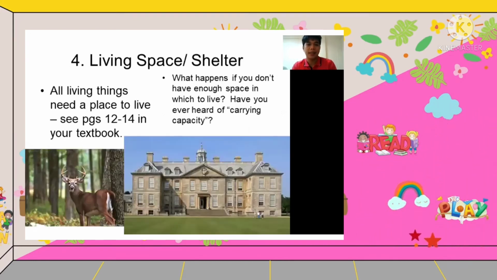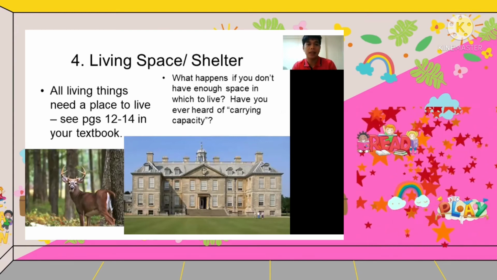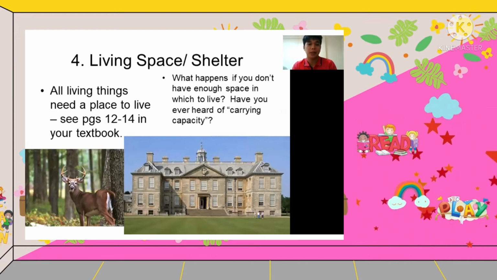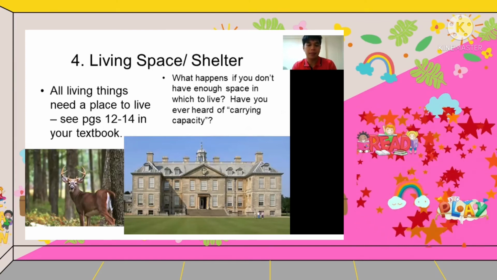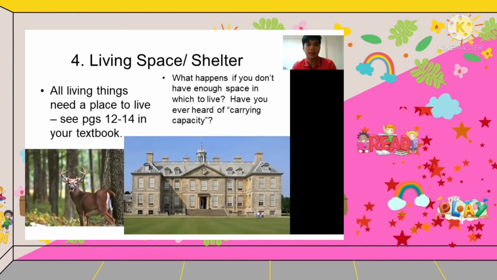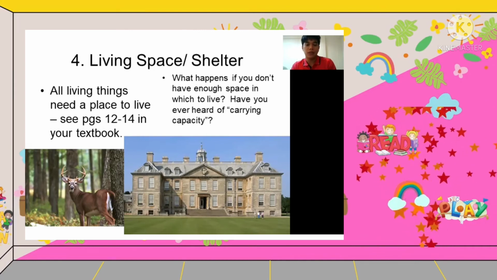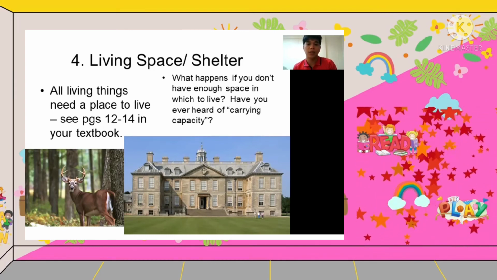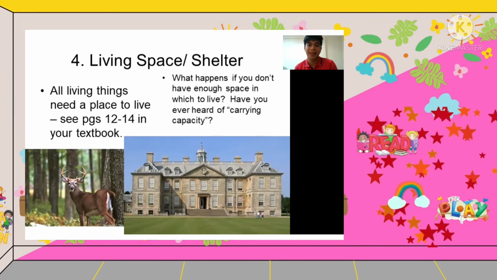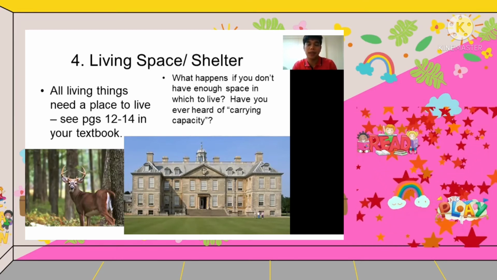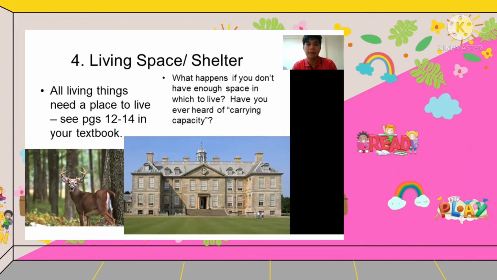And next is living space or shelter. All living things need a place to live. As you can see in the picture, the deer need to live maybe in the forest, and also human beings. In order to survive, we need to have a shelter to live in from our everyday living. What happens if you don't have enough space in which to live? Have you ever heard of carrying capacity?